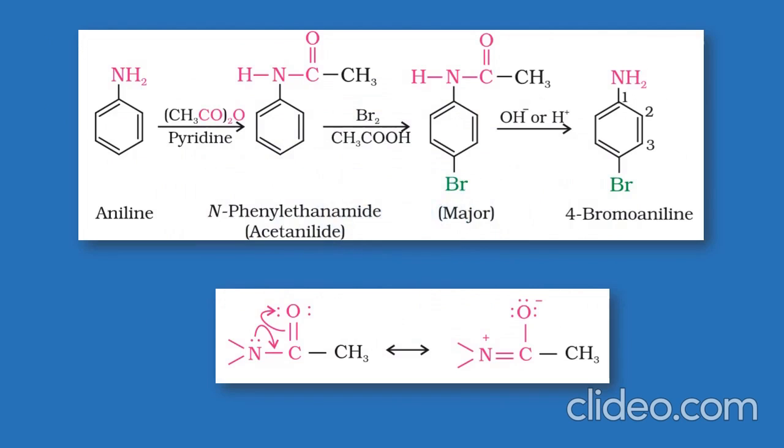To stop the reaction at monosubstitution product, the activating effect of the NH2 group is reduced by acetylation reaction. The acetyl group is removed later by hydrolysis. Hence, we can see here, after forming acetanilide, when bromination takes place in acetic acid, the major product we obtain is 4-bromoaniline.